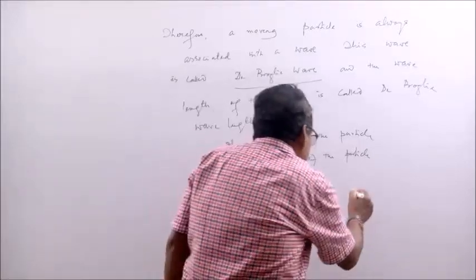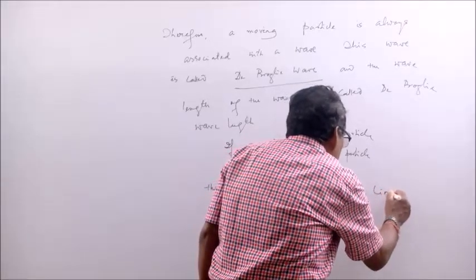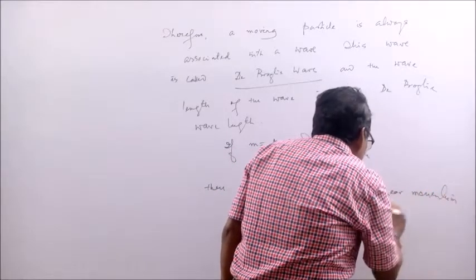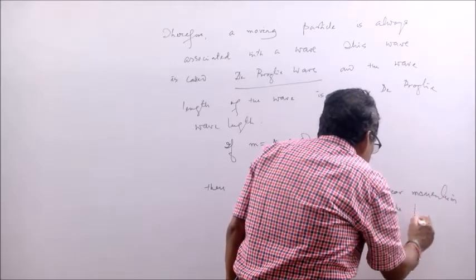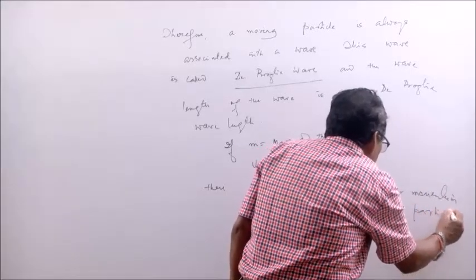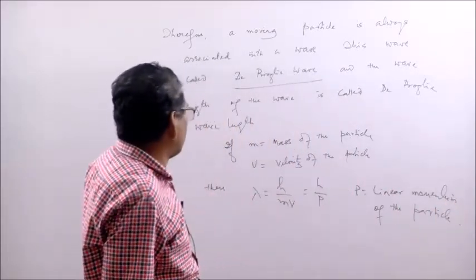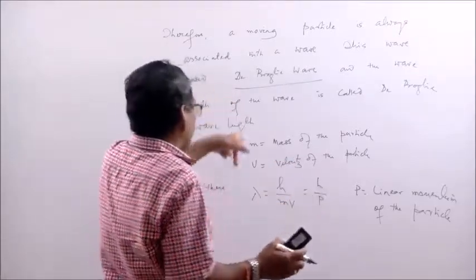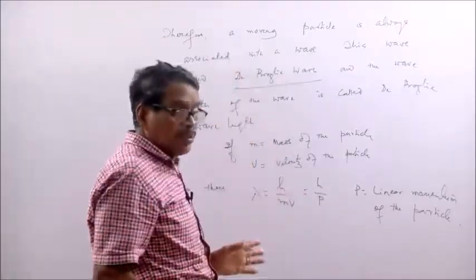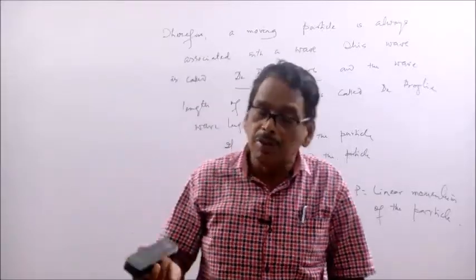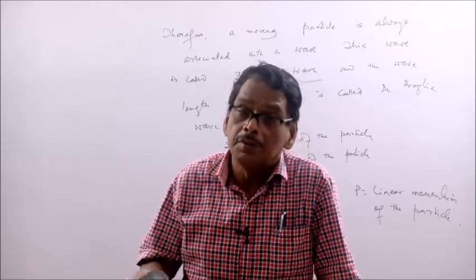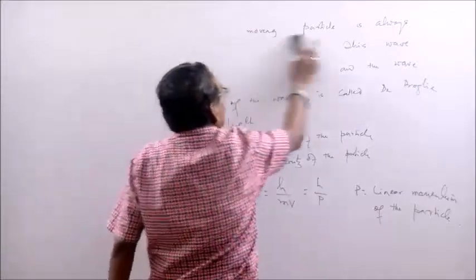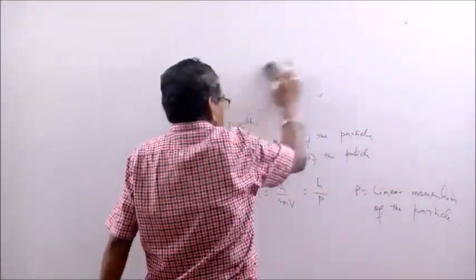What is p? p is the linear momentum of the particle. Lambda is equal to h by mv or h by p. This is a very important relation, de Broglie wavelength. You may be asked in the examination, what is de Broglie wave? What is de Broglie wavelength? Or numericals based on this. We will also solve numericals from this. De Broglie lambda is equal to h by mv.